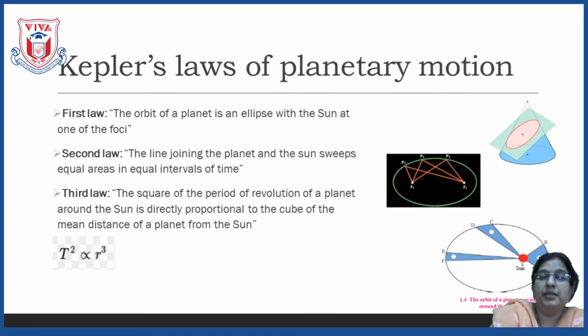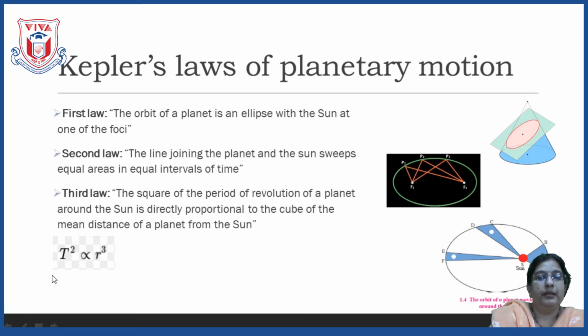This is the period of revolution of our Earth. Like this, the period of revolution of each and every planet is different. So, this period of revolution of the planet around the sun is directly proportional to the cube of the mean distance of a planet from the sun.